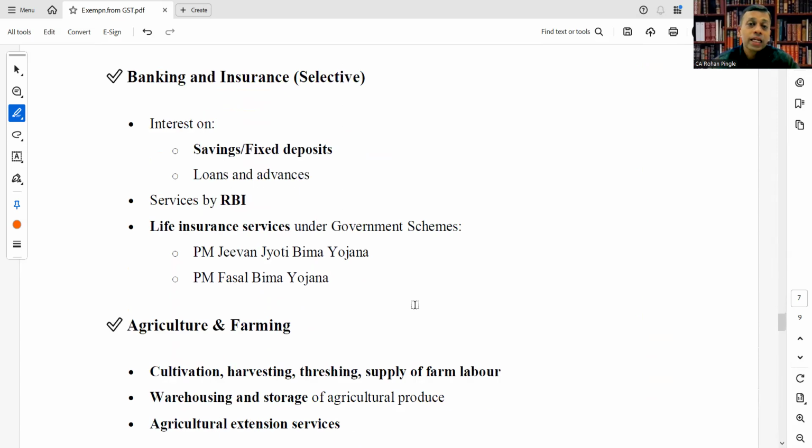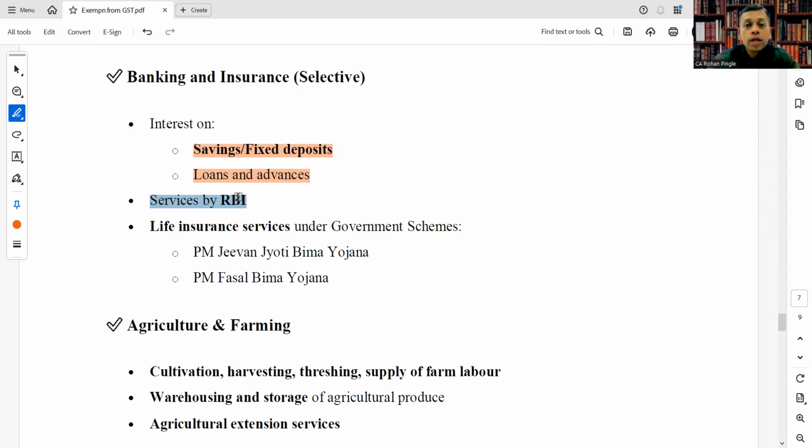Next service, banking and insurance. In that, interest on savings or fixed deposits, no GST is levied. Loans and advances under banking are also out of GST, but if any other charges are levied, like bank charges, GST is levied on that.